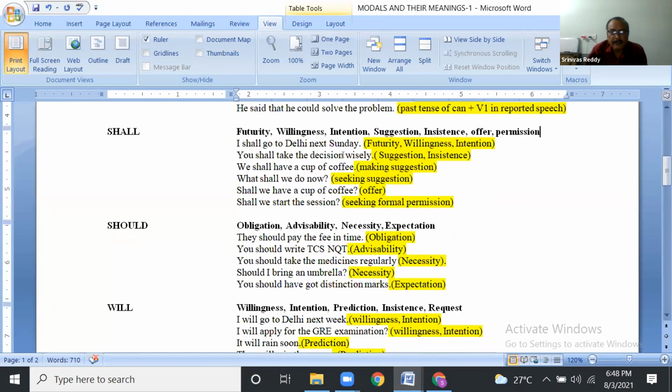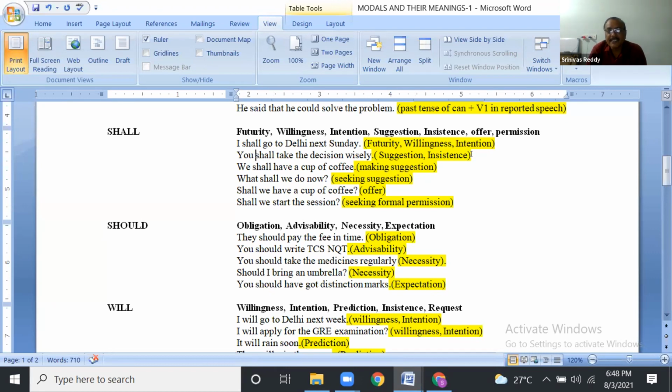I shall go to Delhi next Sunday. Generally, with the first person, we use shall only. If you use shall with the second person, it is like a suggestion. You shall take the decision wisely. It sounds like a suggestion. You see here, you shall take the decision means we are giving a suggestion in a polite way.